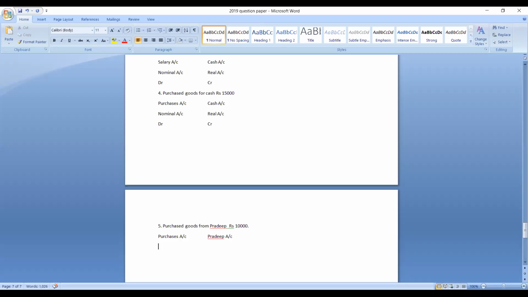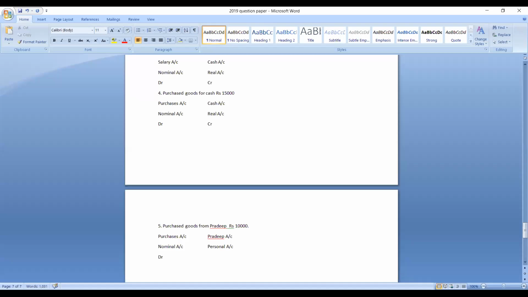Purchases is actually a nominal account. Why is it a nominal account? Because it is an expense. Pradeep account is which account? It is a personal account. Understood? Now, based on the situation, we need to debit and credit these two accounts. Purchases are always expenses. They are always debited. Whether it is cash purchases or credit purchases, purchases should always be debited.